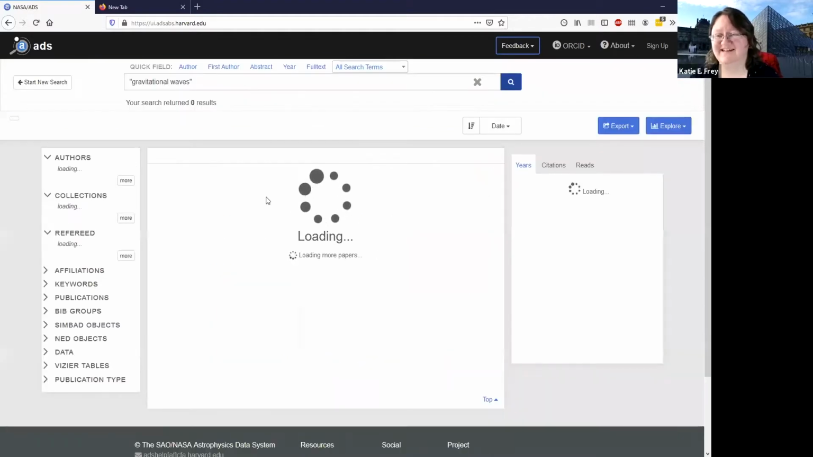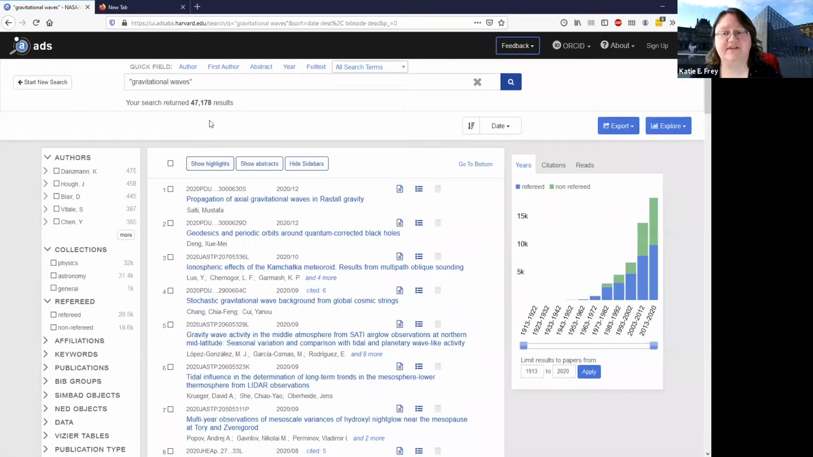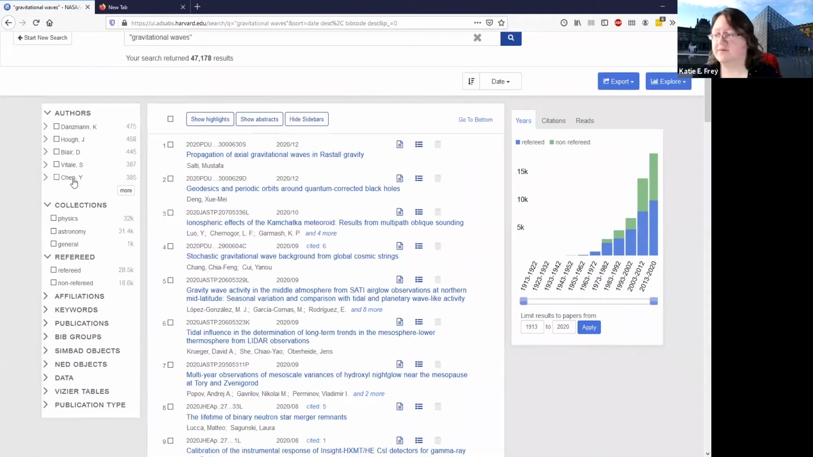There it goes. So searching all the content in ADS, and it's coming up with 47,000 results. So quite a large number of results. There are filter options on the left side here and a little bit on the right side as well. So we're just going to show you some of those options.